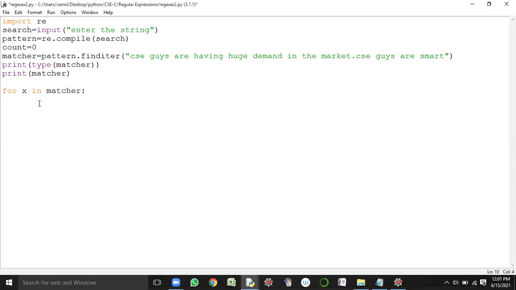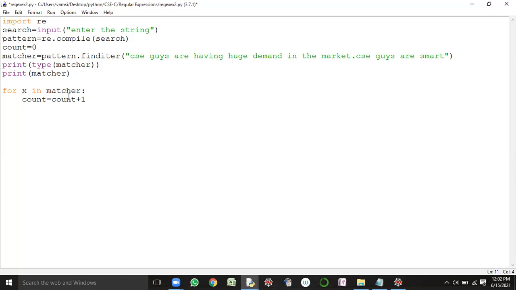Now you see here, I'm writing X dot. So I need a count or not? Just one. For how many times this particular CSE term exists in the target, I need it or not? So the count variable has to be incremented or not? Yes, sir. Count plus equal to 1 is nothing but count equals count plus 1. It is one kind of assignment operator, right? So count equal to count plus 1.